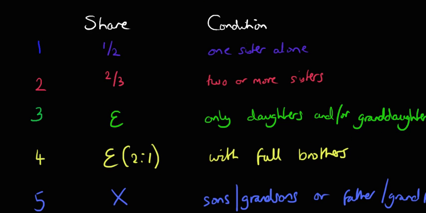Okay, so the first state is when there's one sister alone. In this case, it will be familiar to you if you've gone through the granddaughter and the daughters. When there's one female beneficiary alone, other than mother and grandmother, the usual state is a half. So again, if there's one sister alone, then she'll get a half. And likewise, two or more full sisters. So this is always full sisters. If there's two or more full sisters, then they'll get 2/3.